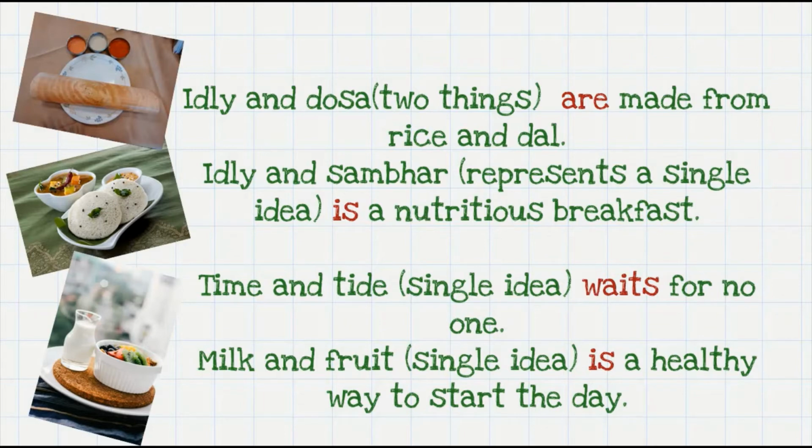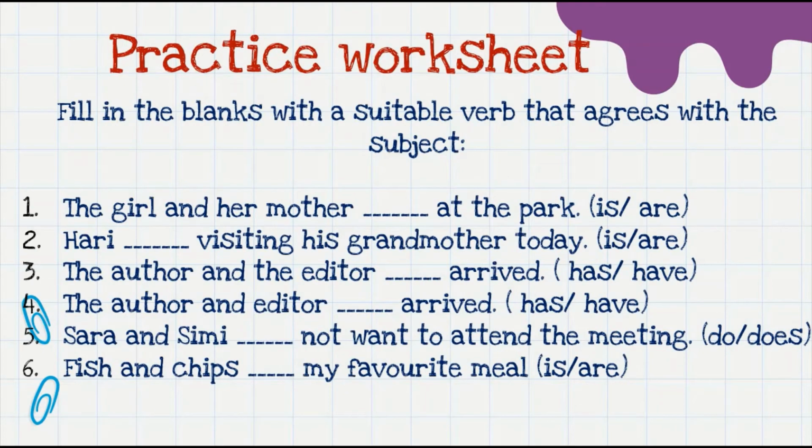Time and tide, again it's a single idea. Milk and fruit, it's a single idea, and therefore the verb that is used in both these cases is also singular. So here's a practice worksheet to check your understanding. You can pause the video and attempt the exercise.